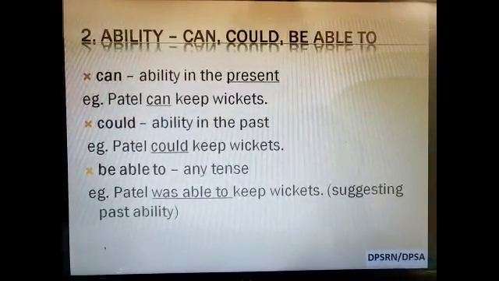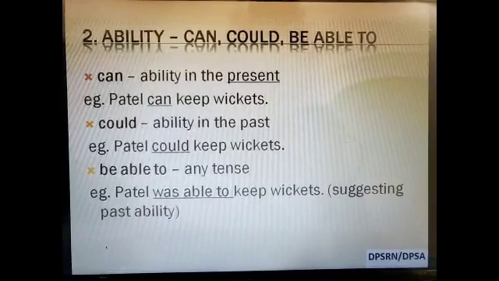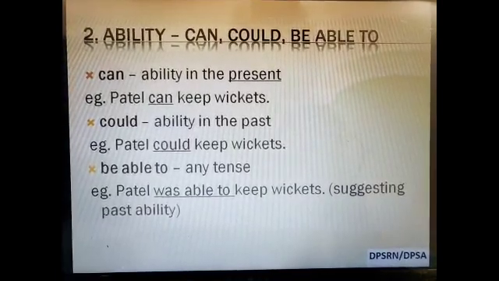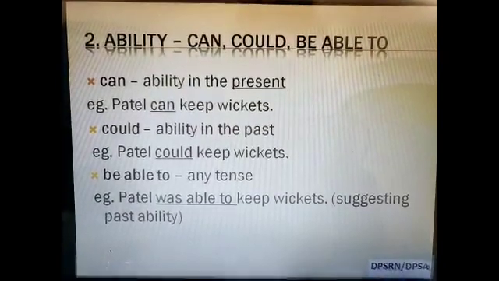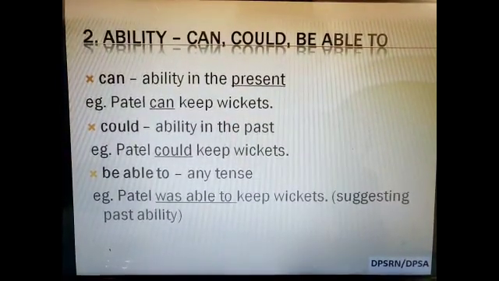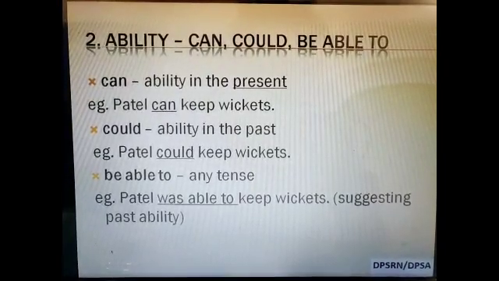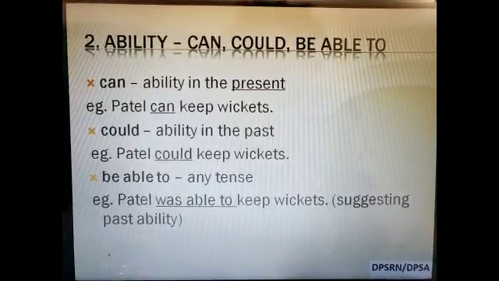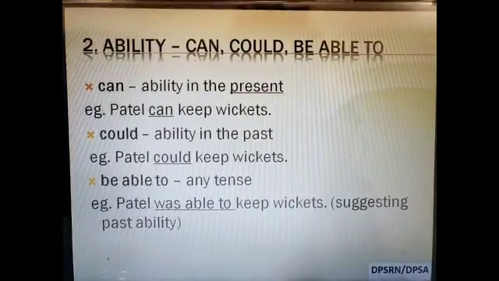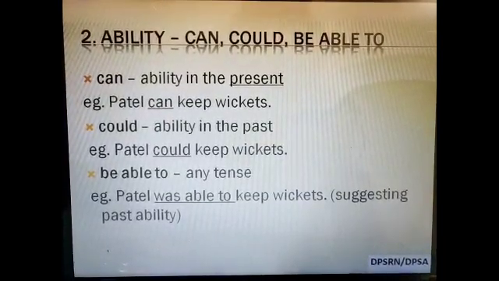Let us move on to discuss the modals of ability. These are three in number: can, could, and be able to. Can suggests some ability in the present. Patel can keep wickets. That means he can still do it in the present. Could suggests some ability in the past. Patel could keep wickets. That means he no longer does that.